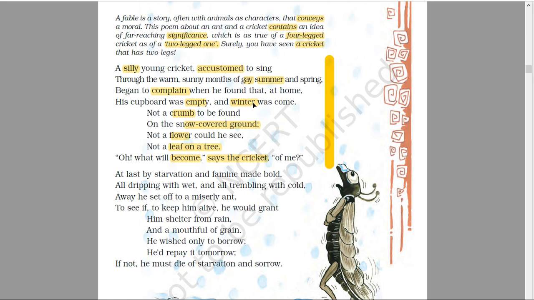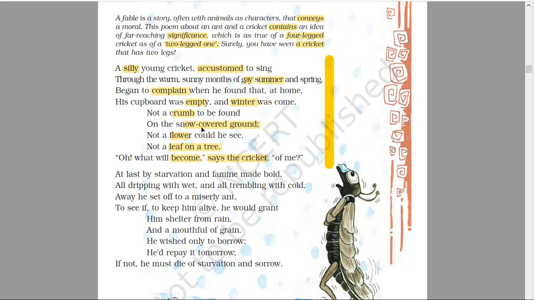And when the adverse days came, when the hardship came, he had not collected anything in summer and spring to use in winter, and the nature was against him.